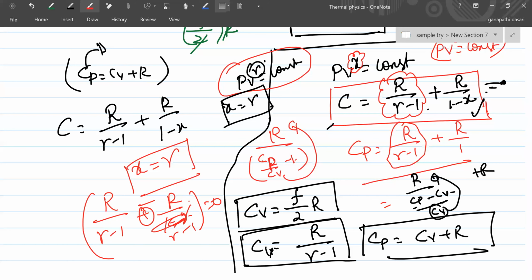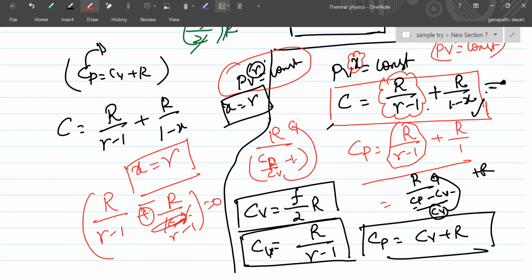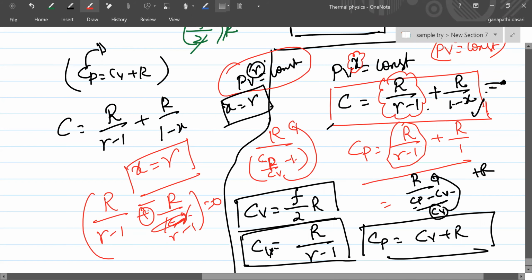For isothermal, PV is equal to constant, right? So that means X is how much there? X is 1, sir. If it is 0, that is V power 0 will become 1. That is isobaric process.